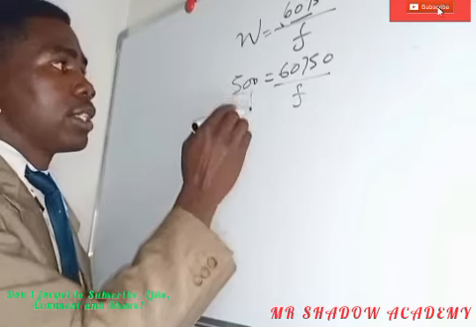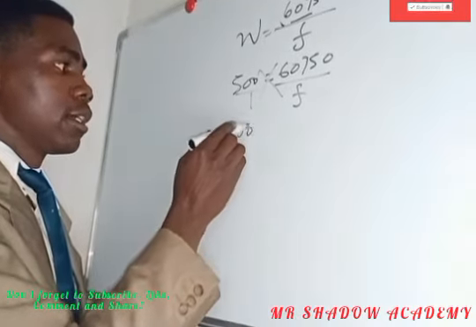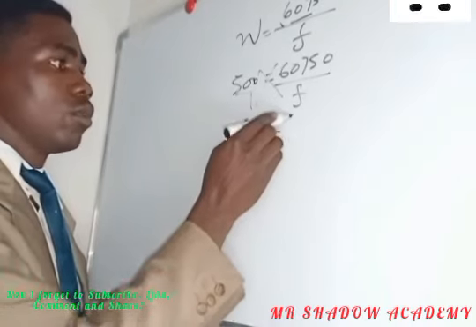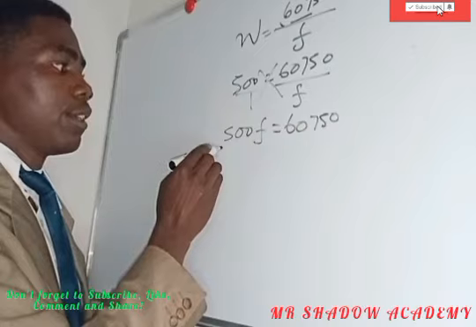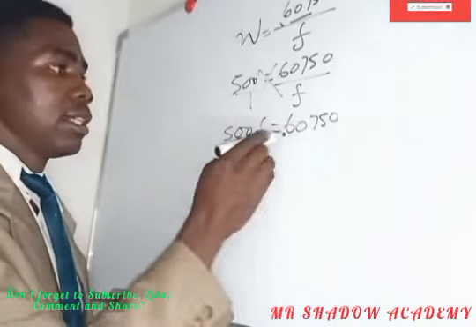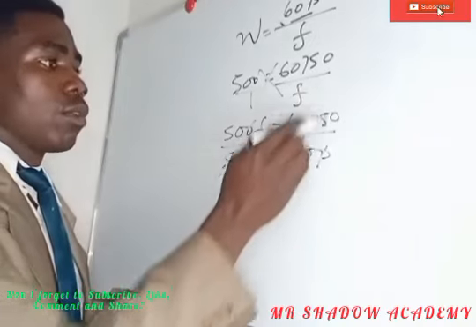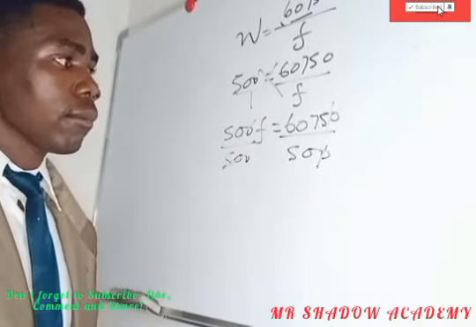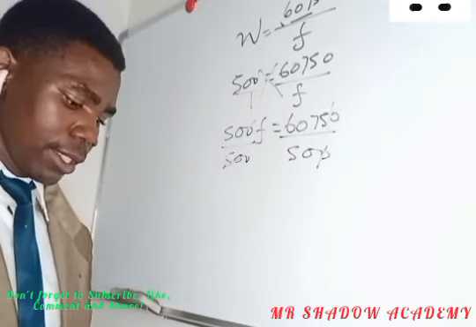So cross multiplication here, since it's a fraction, so we have 500 f is equals to 60,750. Divide by 500 both sides in order to find the value of f. So we are saying 6,075 divided by 50.